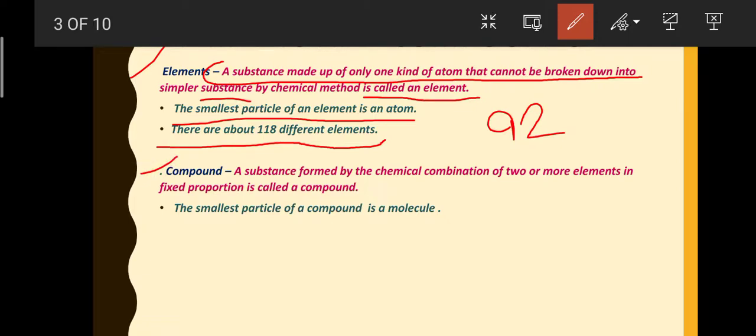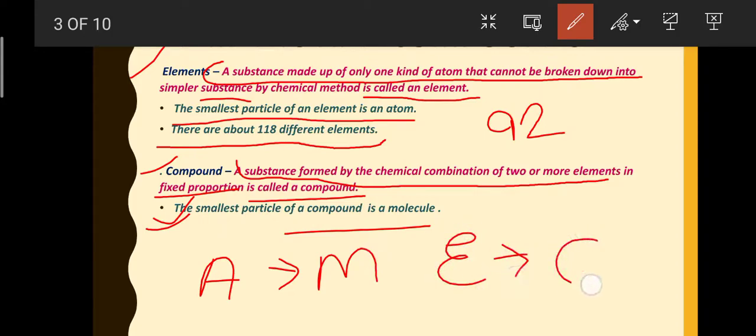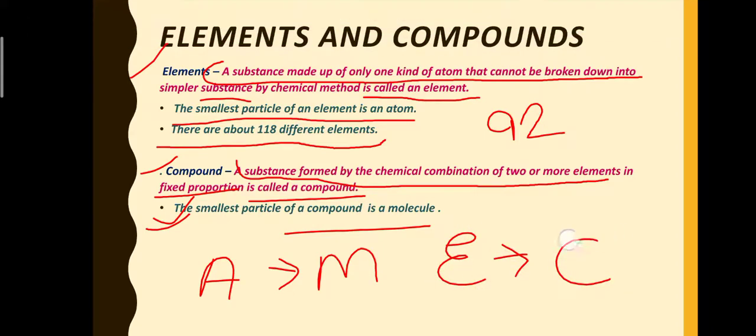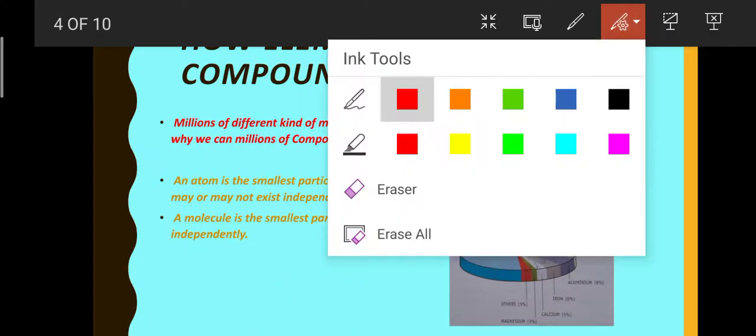Compounds. A substance formed by the chemical combination of two or more elements in a fixed proportion is called a compound. The smallest particle of a compound is a molecule. Here, atoms form molecules and elements form compounds. How do elements form compounds?